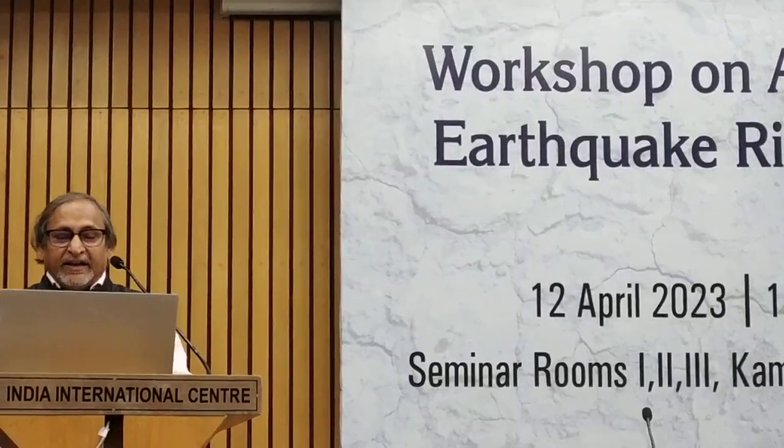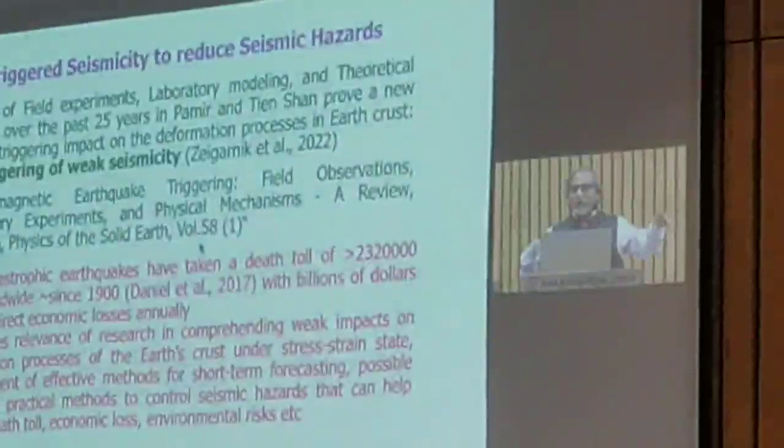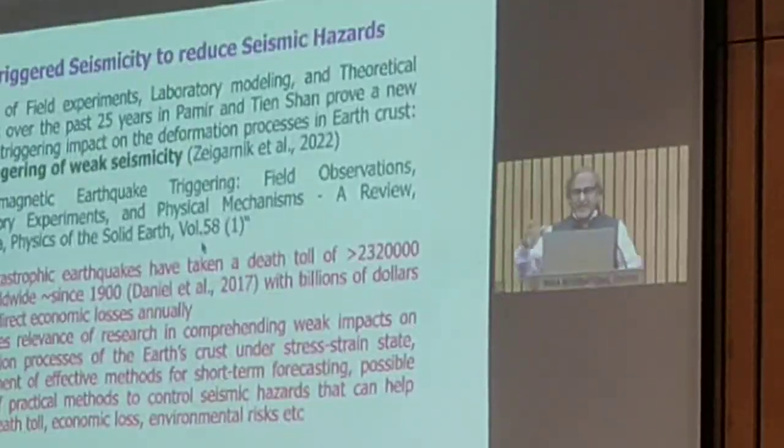But in some studies in Russia, Jagernik has done work and shown from field experiments, laboratory experiments and theoretical studies that if a region is capable of generating a magnitude 6 or 7 earthquake, they injected electromagnetic waves into the field and produced weak, low magnitude earthquakes, which don't cause any damage.